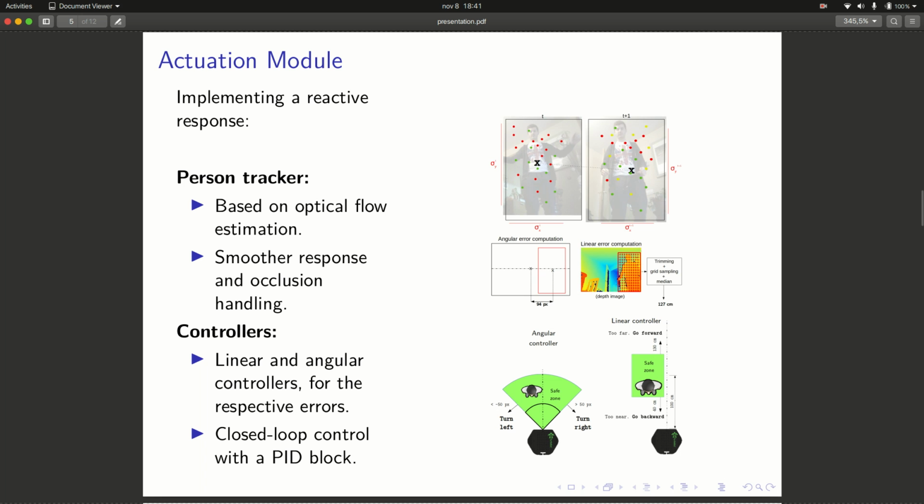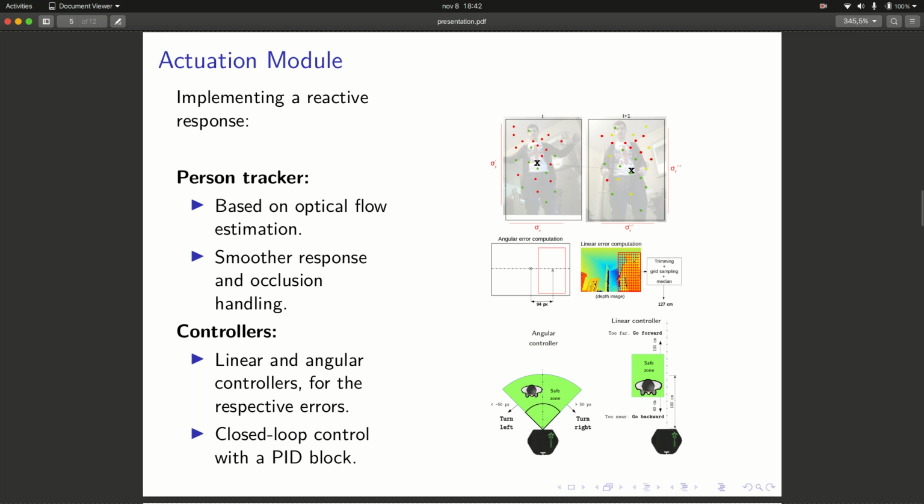So these controllers behave getting the person into what are called safe zones. In these safe zones, the robot doesn't need to move. However, if the person is not contained inside this safe zone, the robot has to move in order for the person to be in that zone.